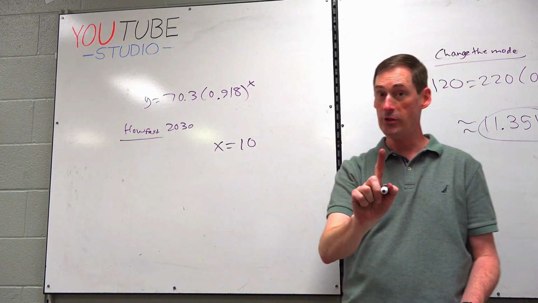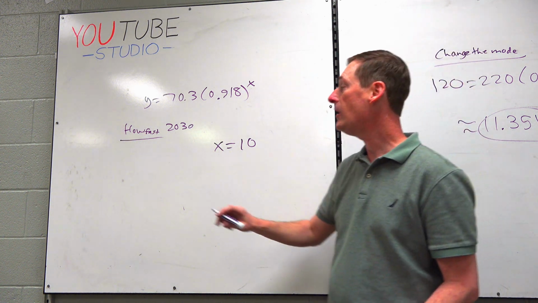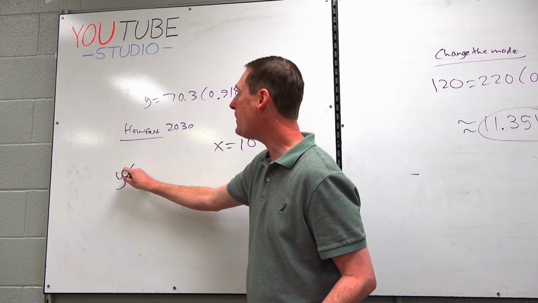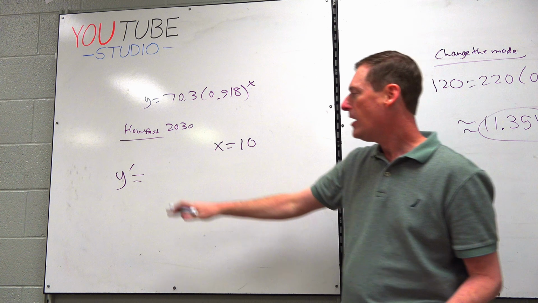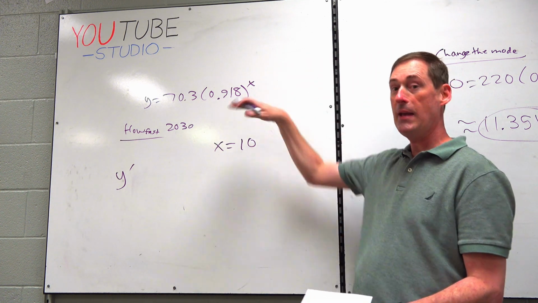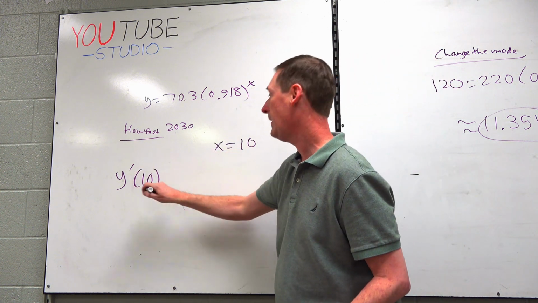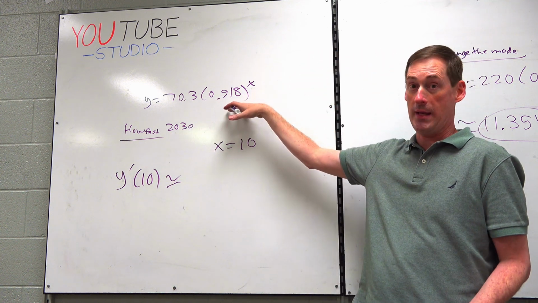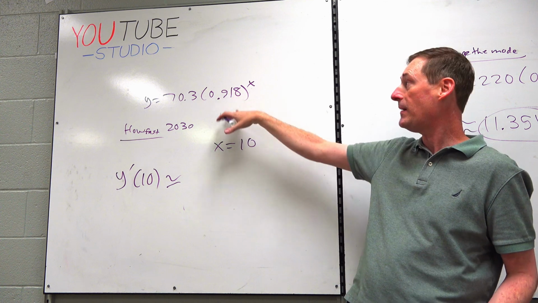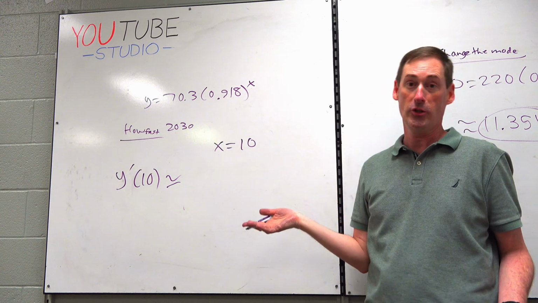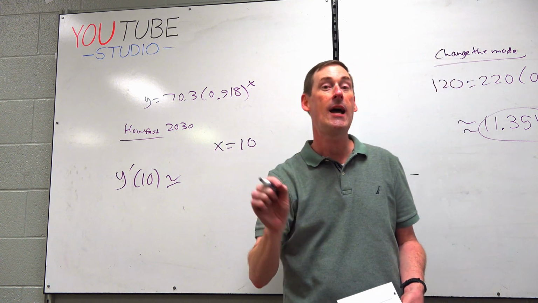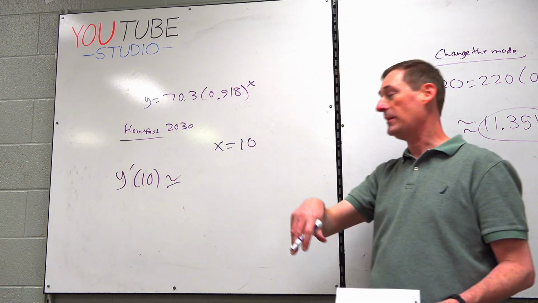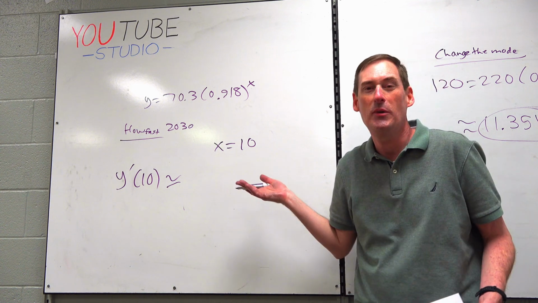Okay, how fast? How fast is a derivative. So let's write down our game plan, then I'll show you how to type it in the TI Nspire. The game plan is you would have to take the derivative. But wait, wouldn't we take 10 and plug it into the derivative and round off whatever that is? Now, can you all take this derivative? You should be able to. It's exponential decay, all right, because the base is less than 1. It's an exponential function. But wait, if you could just type it in when you're doing the calculator section, not the non-calculator section, but the calculator section, if you can type it in, just do it that way quickly.